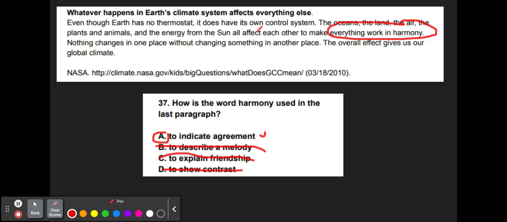And the energy from the sun all affect each other to make everything work. To describe a melody? No. To make everything work to explain friendship? No. But to indicate an agreement does work. So that's what you need to do for vocabulary. Think about why answer choices or why words are chosen and what specific purpose they have there and their meaning within the sentence.